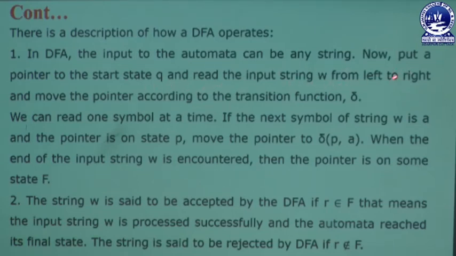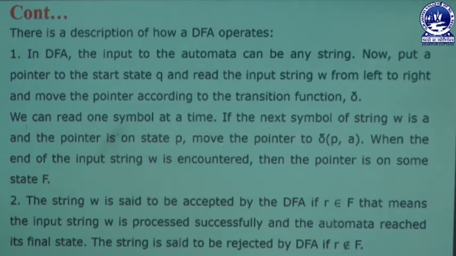Then we move from left to right, and the pointer moves according to the transition function, which is represented as delta. We can read one symbol at a time. If the next symbol of string W is A, and at that time the pointer is on state P, then the pointer moves to the transition state.